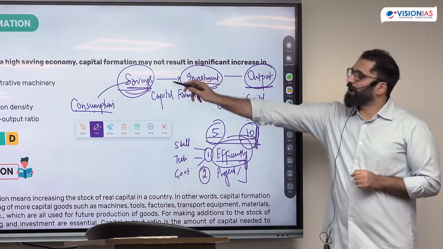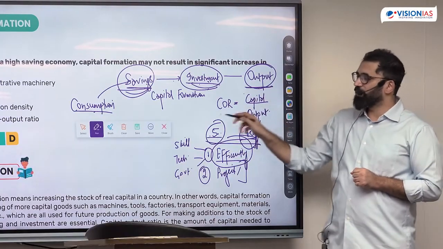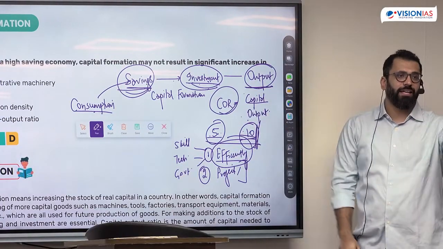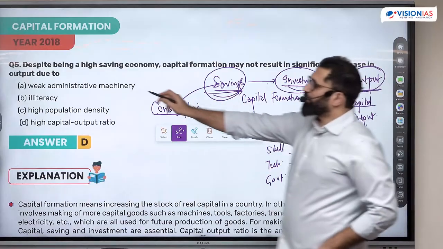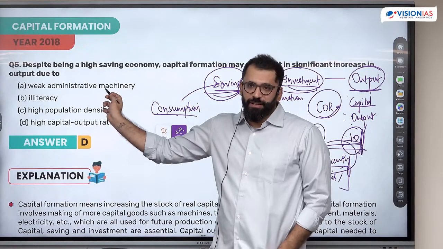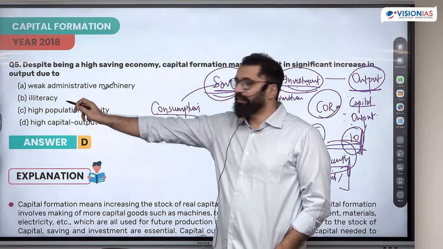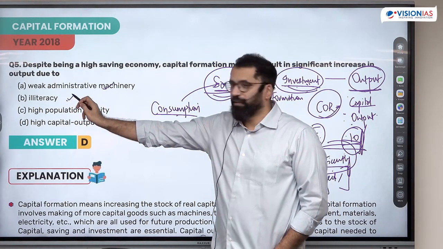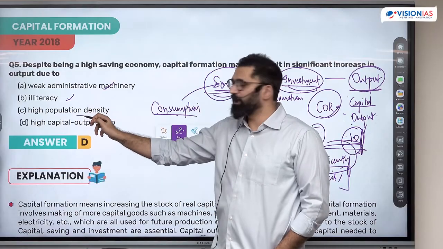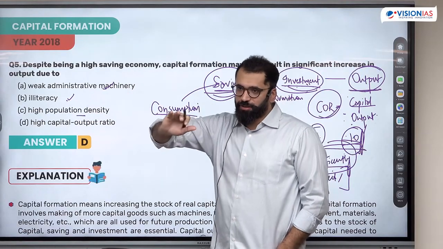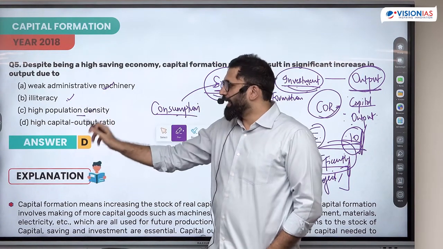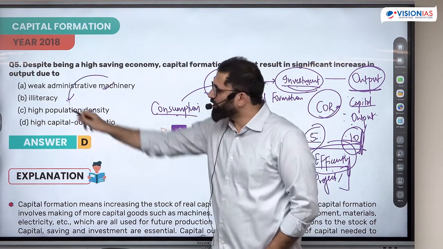Question is saying if this is happening but output is not increasing, that means definitely ICOR could be high. ICOR high क्यों है? उसके दोनों reason हो सकते हैं, but ICOR could be high. Weak administrative machinery, can this be the reason? Yes. Illiteracy, can this be the reason? Skill नहीं है लोगों के पास. High population density, too many number of people, I have to create more capital required is more. High capital output ratio. All of the three means this.